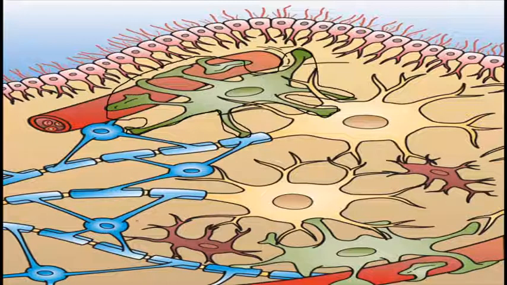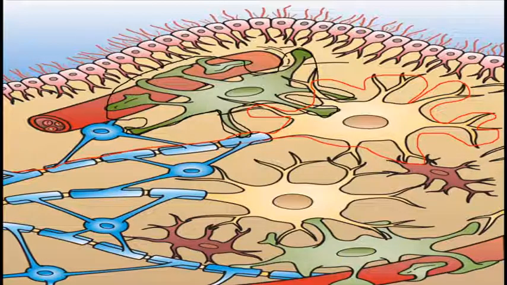The lining which I am drawing is the nerve cells, or neurons. These neurons are surrounded by the glial cells.